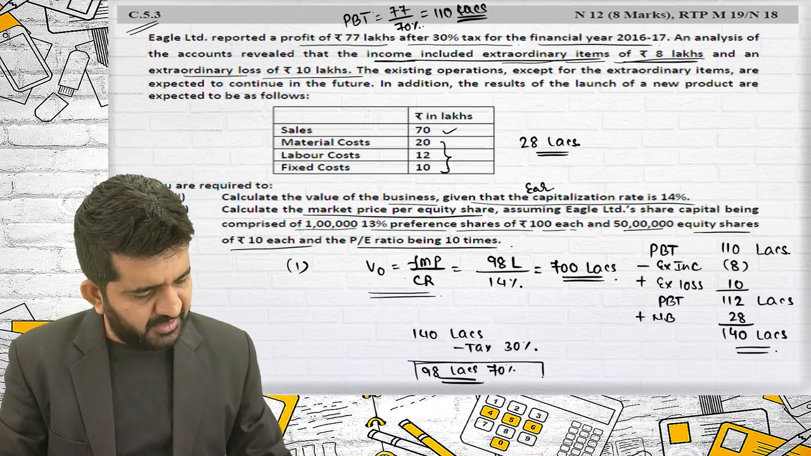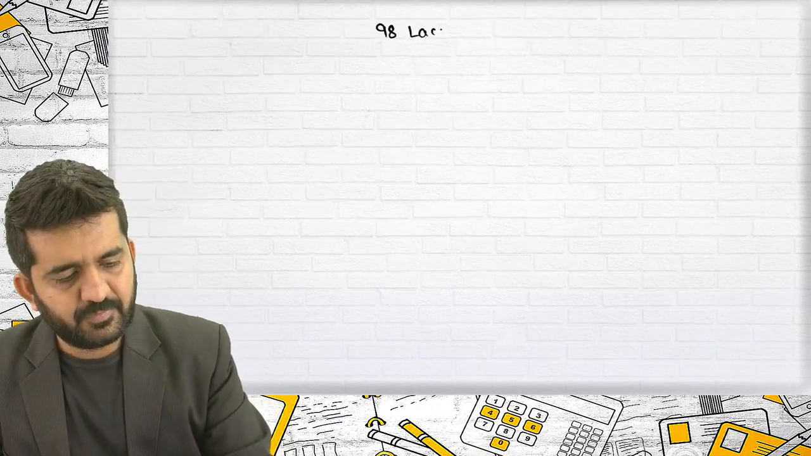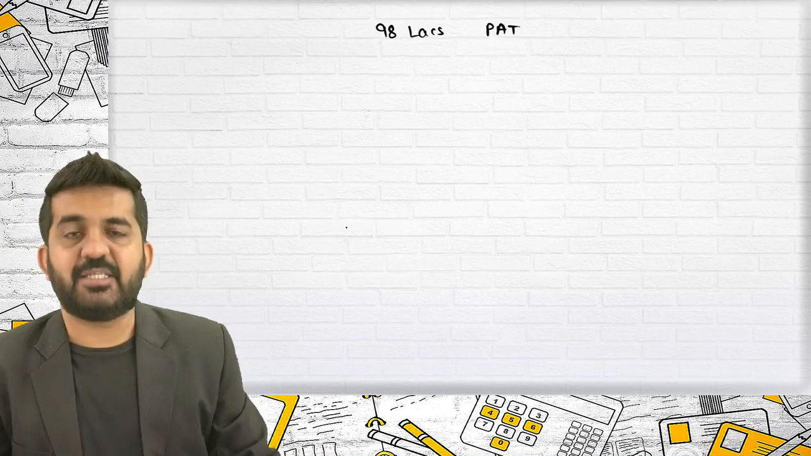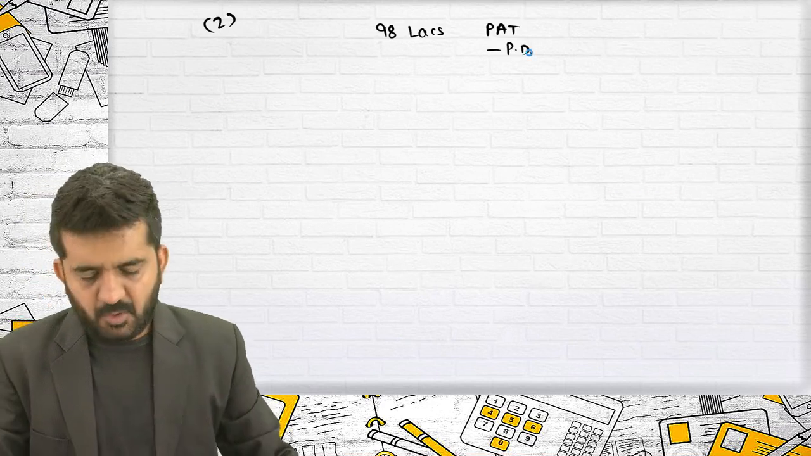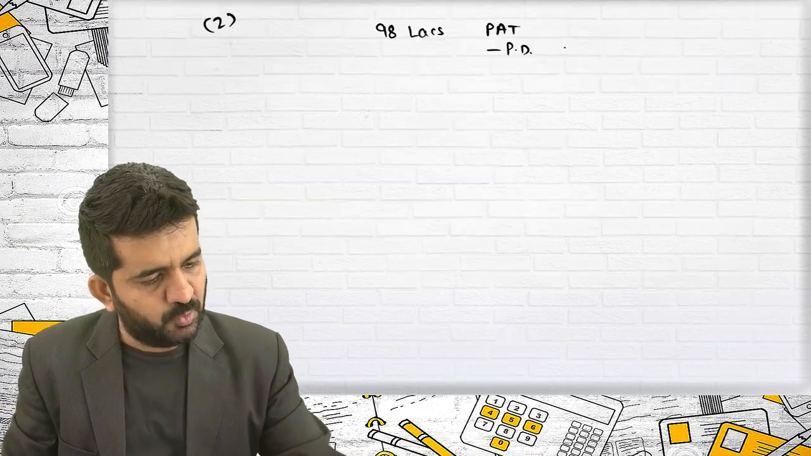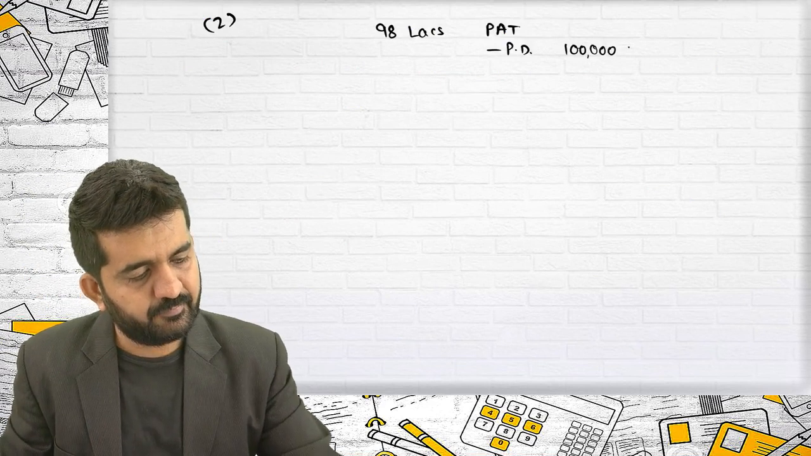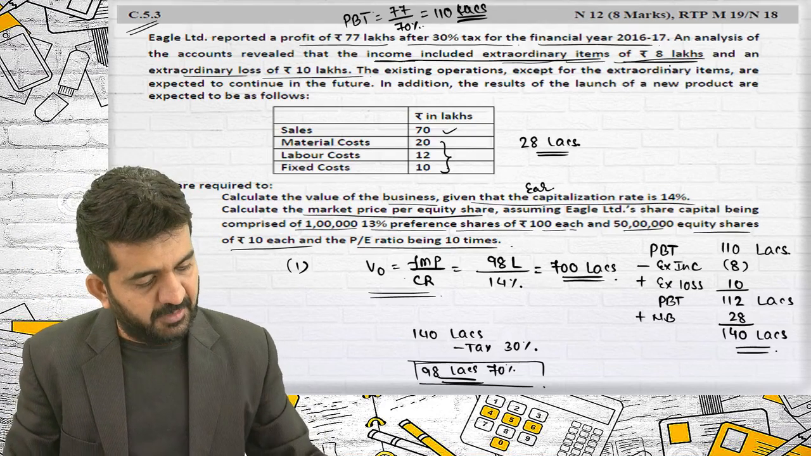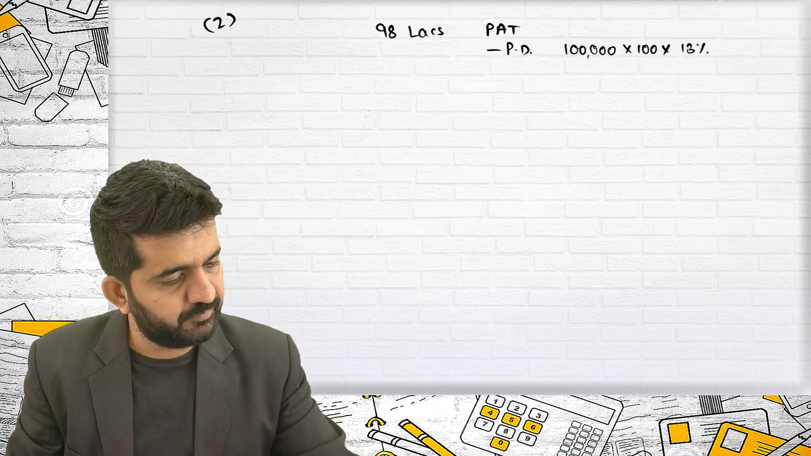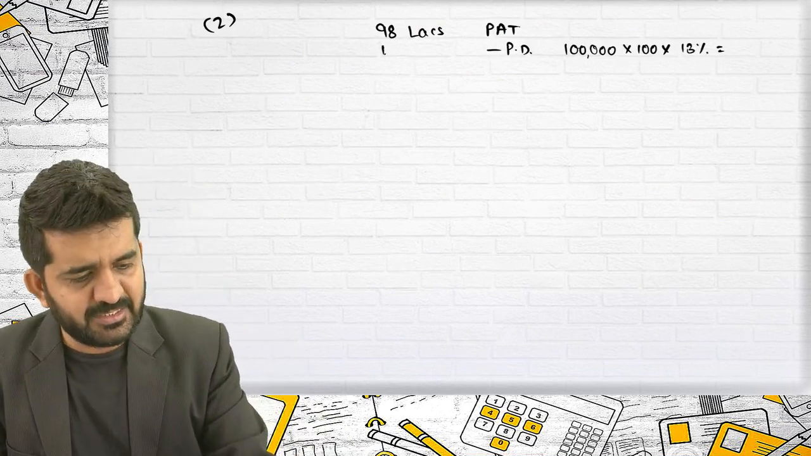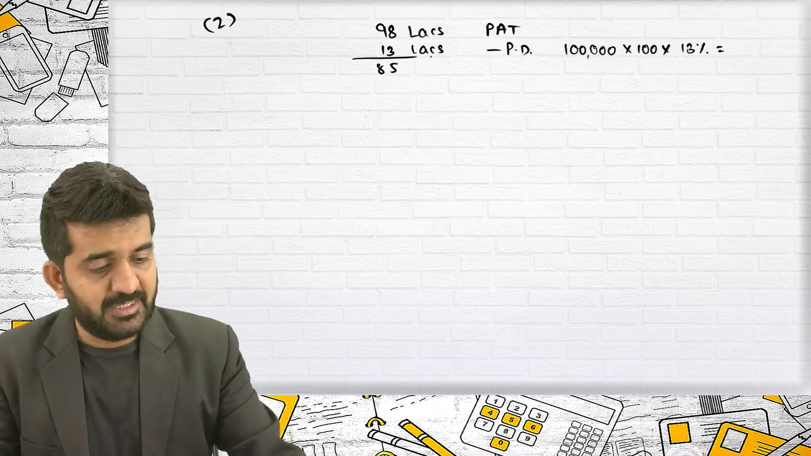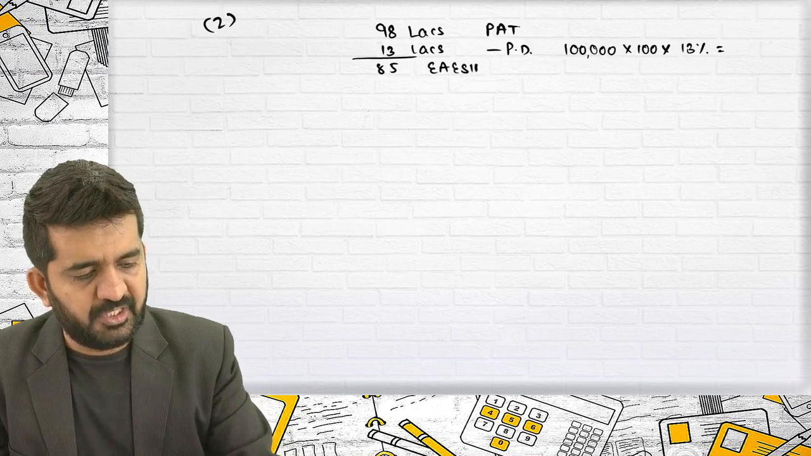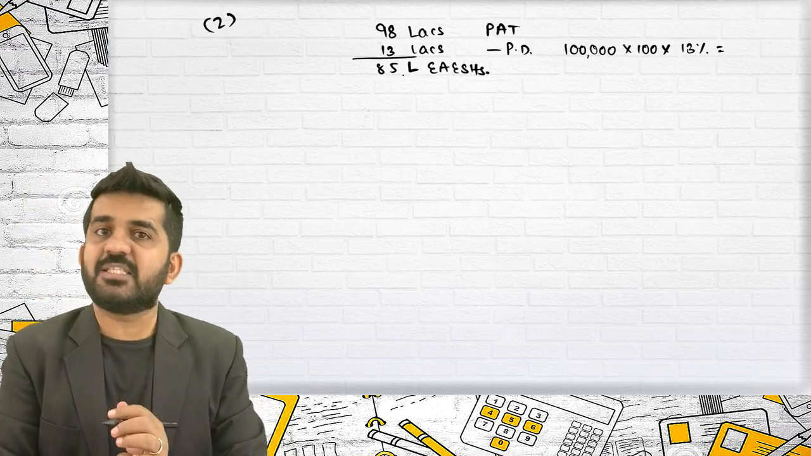Now, what is earnings available to equity shareholders? Is it 98 lakhs? No. 98 lakhs is profit after tax. From profit after tax, what is paid is preference dividend. What will be preference dividend? 1 lakh into 100, multiplied by 13%, which will be 13 lakhs. This is earnings available to equity shareholders, which is 85 lakhs.